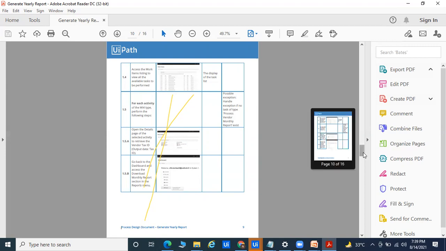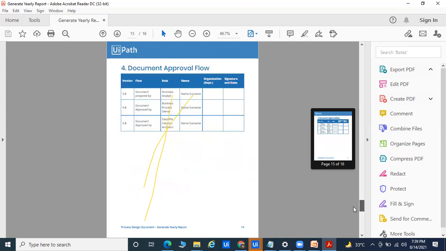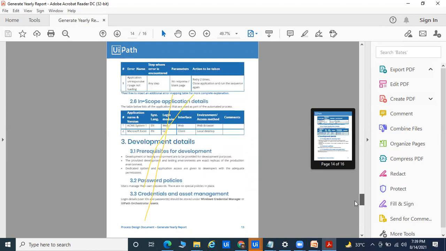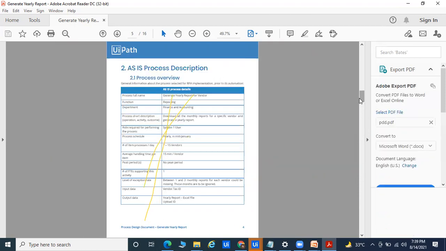So first we create the document that is called PDD, the process design document, covering what you want to automate, what the dependency is, what the challenge is, and what risk mitigation you get. That type of document the BA creates. Okay, so this is the roles and responsibility of your BA.